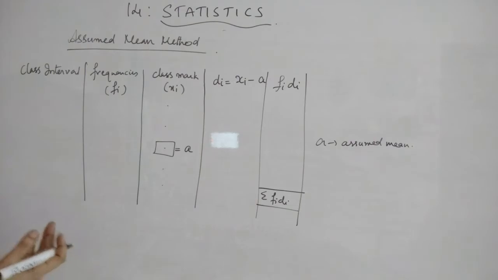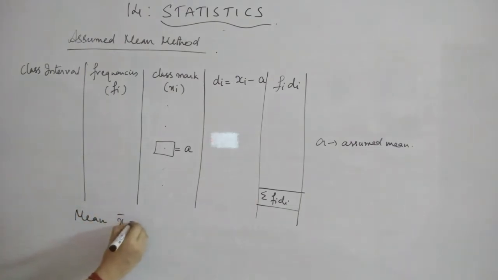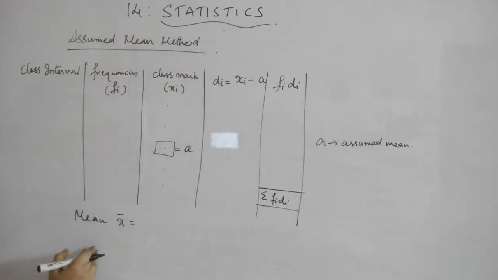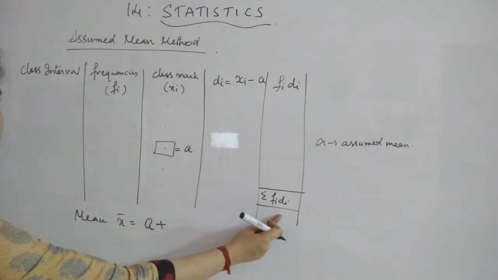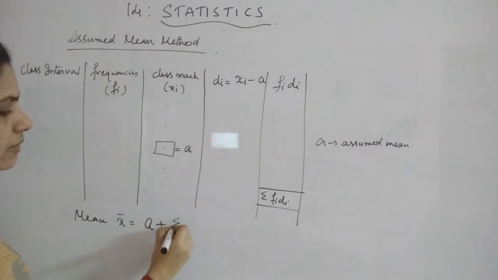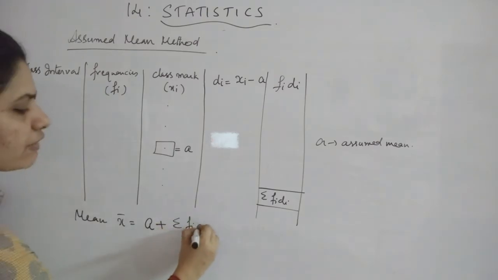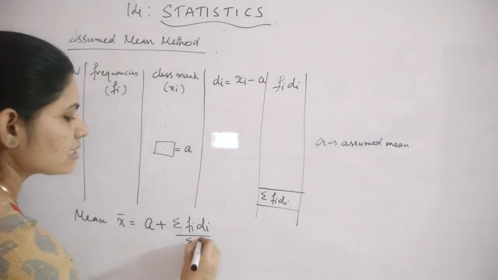And then how will you get x bar, or the mean in this assumed mean method? Here we have subtracted a, right? So in order to get the final value, we have to compensate it. That means the opposite of subtraction will give you addition. So what I will do is a plus. Instead of sigma fi xi by sigma fi, we will have a plus sigma fi di divided by sigma fi.